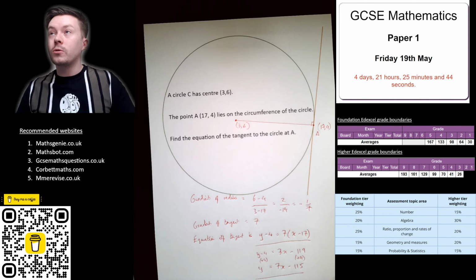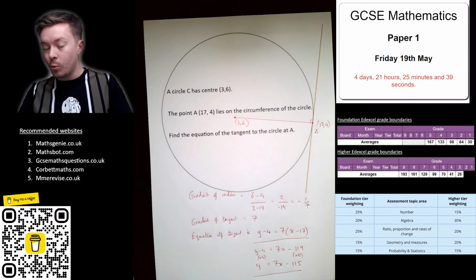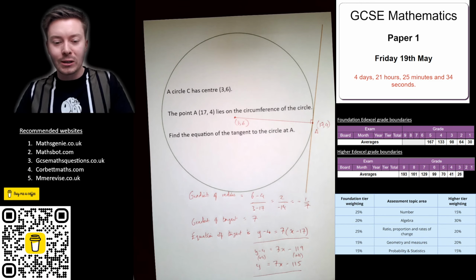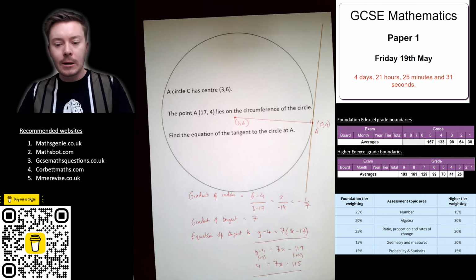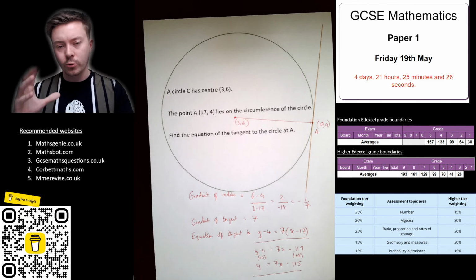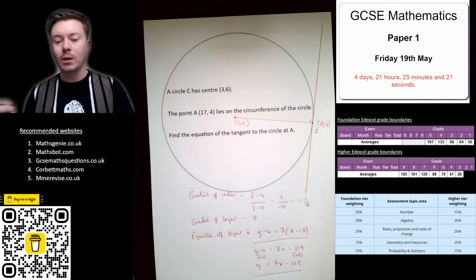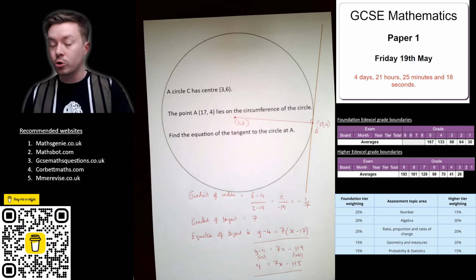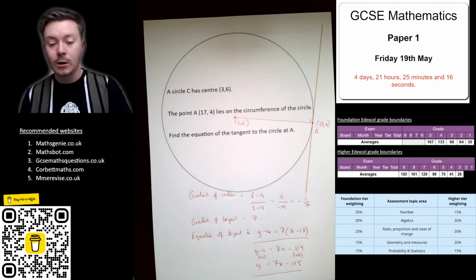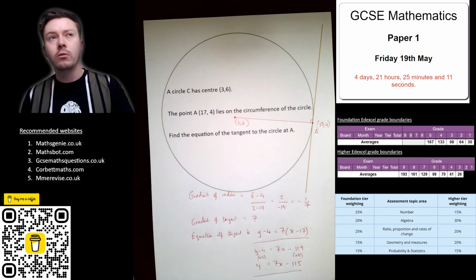Okay, I hope that was all useful. I'm sure, if this is something you were struggling with, it will have been very useful. There's lots of things to remember, but the best thing, like with everything, is practice. So if it's something you need to practice, you could use Maths Genie, although last time I looked there wasn't a lot of questions on circles and tangents, so you might want to use Corbett Maths, or GCSE Maths questions is where I've got quite a few of these from, and you can try these and find the answers. I think these are under tangents to circles. I think they've got a section for geometry, which will be under there.